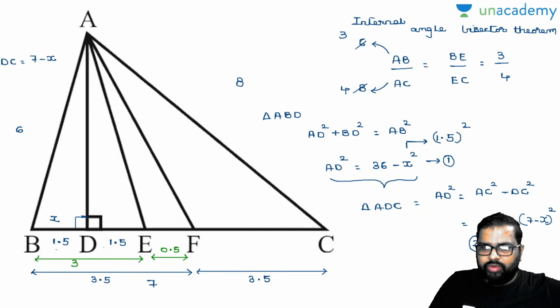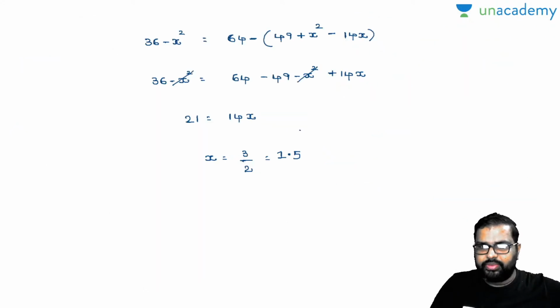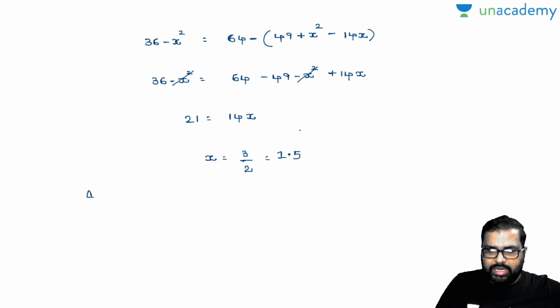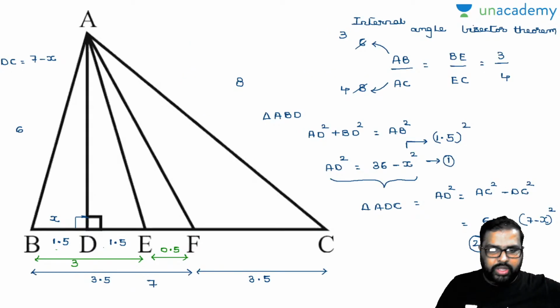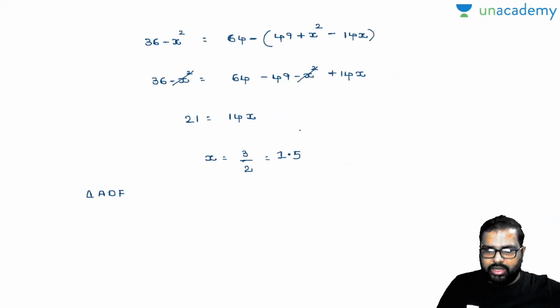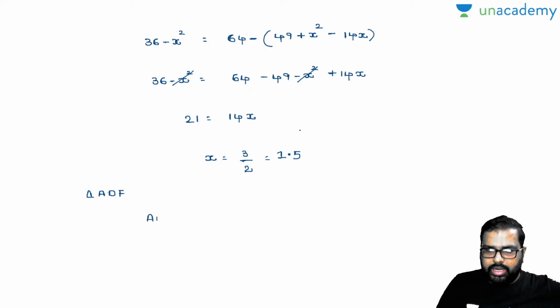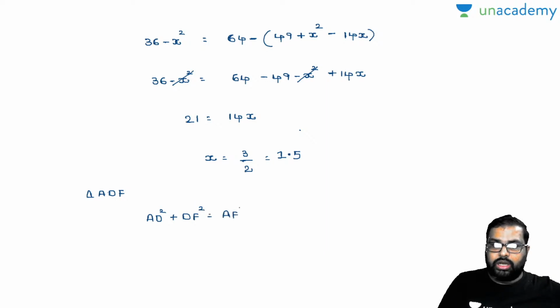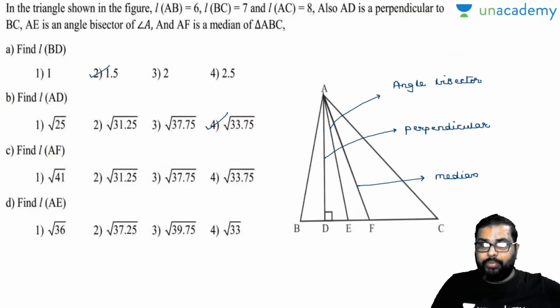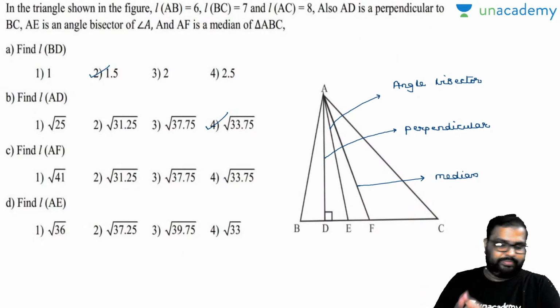Now see here. I know one point. Triangle ADF is a right angled triangle. Am I right or wrong? Yes, perfectly right. Triangle ADF is right angled, and you know AD, you know DF, and you can find out AF value. AD value is what you have just calculated. So see here, by right angle triangle, AD square plus DF square is equal to AF square, and this is what the question asked. And everybody will immediately write Apollonius theorem as AF is median. There is no need. Did you get my point there?